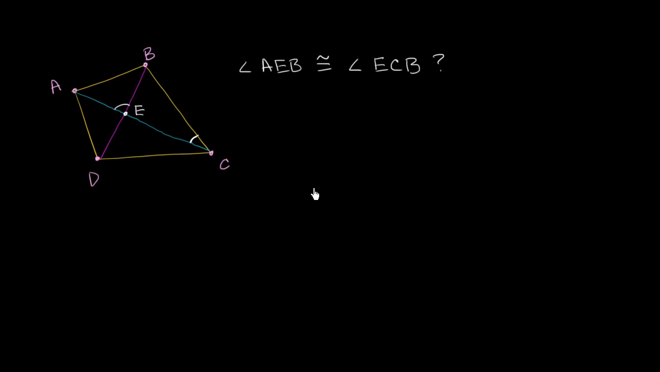Now, to think about whether this is possible, let's assume that it is. So let's assume that we do have a quadrilateral where this is indeed the case, where AEB, this angle right over here, is congruent to angle ECB. We're just going to assume that right from the get-go.